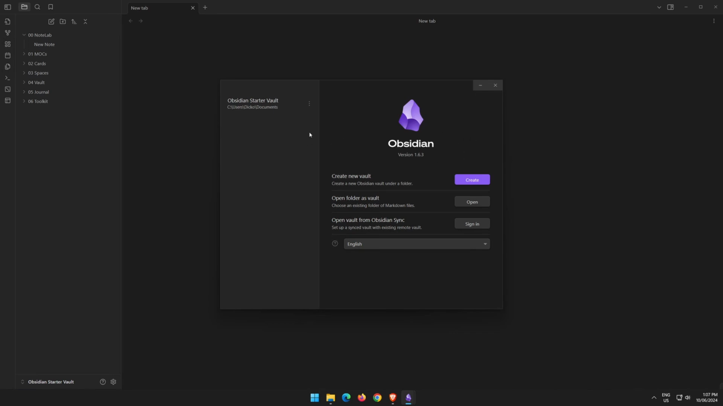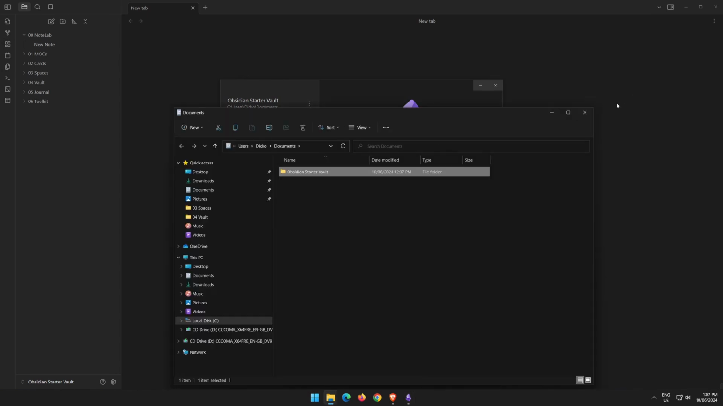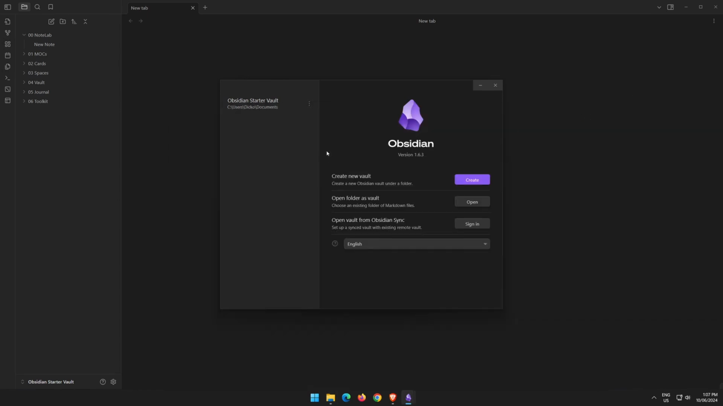And then this brings us back to the initial screen. You can see the vault that we're in here at the moment. We've got a few options here to rename the vault, move the vault, remove it from the list, or reveal where it is in our System Explorer. So this is good if you've forgotten where you've put your vault.